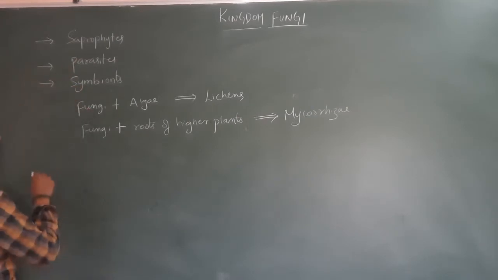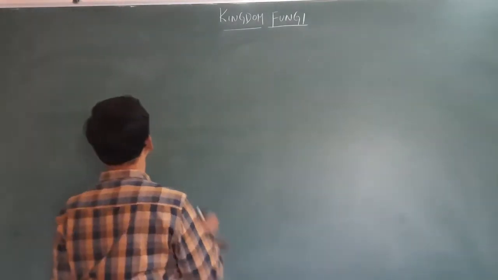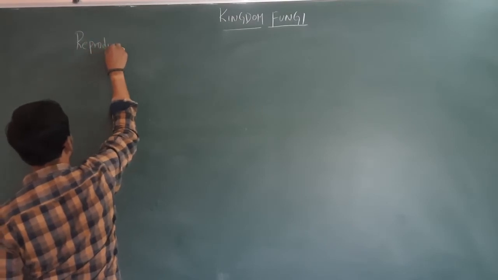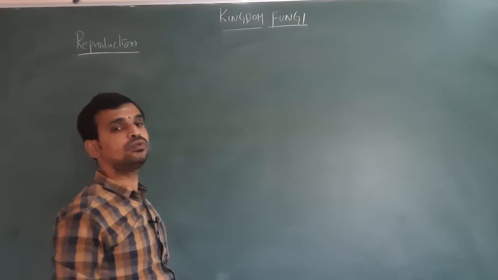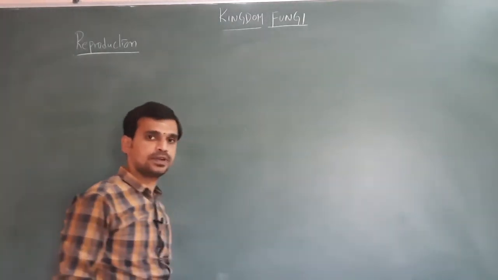So next, coming to the reproduction in fungi. In order to continue for further generations, the organisms undergo the reproduction process.